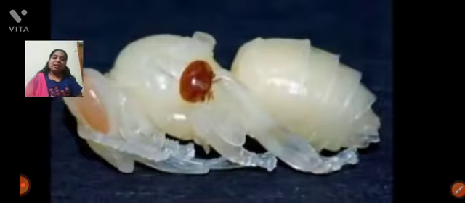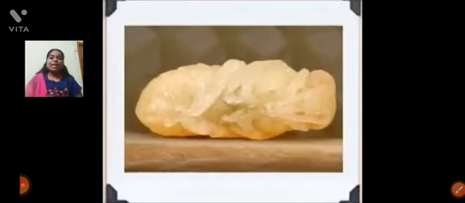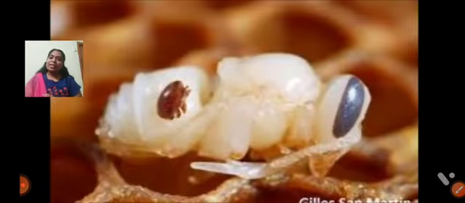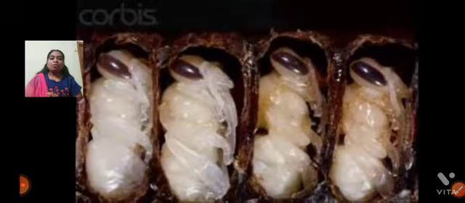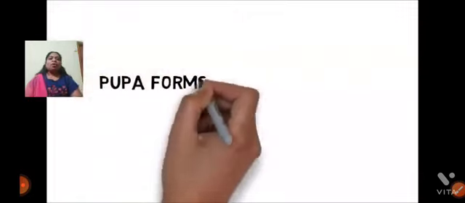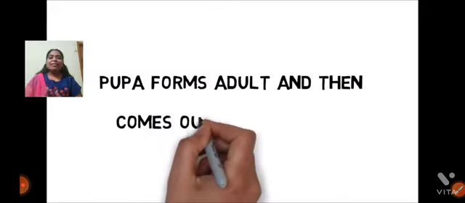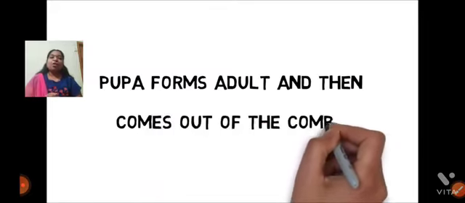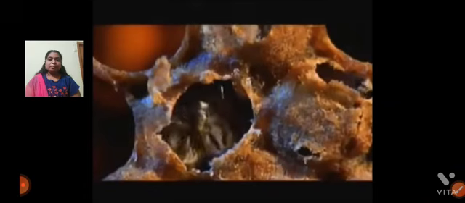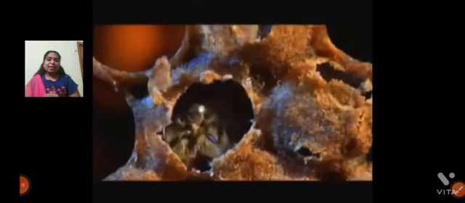For the queen, it is 5.5 days only. So the pupa forms the adult and then comes out of the comb. Now in this video you can observe the honeybee coming out from the comb. Okay, this is the life cycle of honeybee.